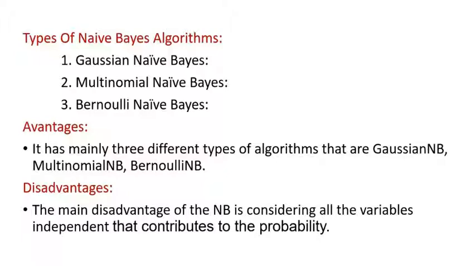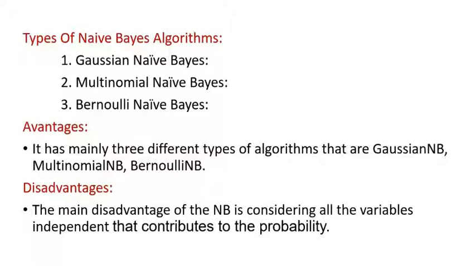What does binary value mean? Binary value means zeros and ones. The word occurs in the document or the word does not occur in the document, that means 0 and 1. One application would be text classification with a bag of words model, where the 1s and 0s indicate whether a word occurs.